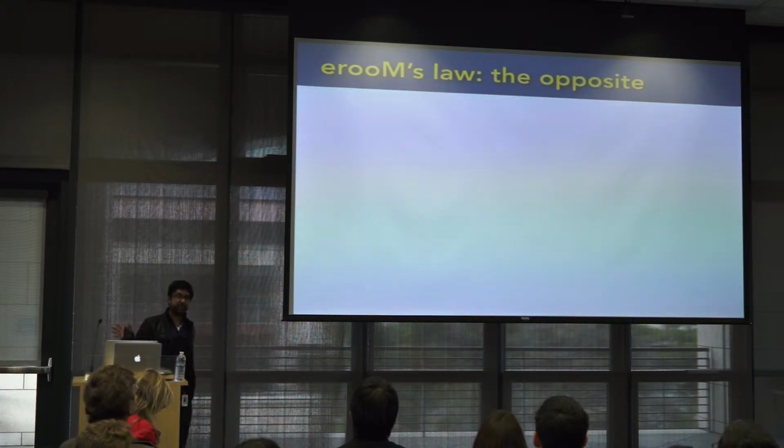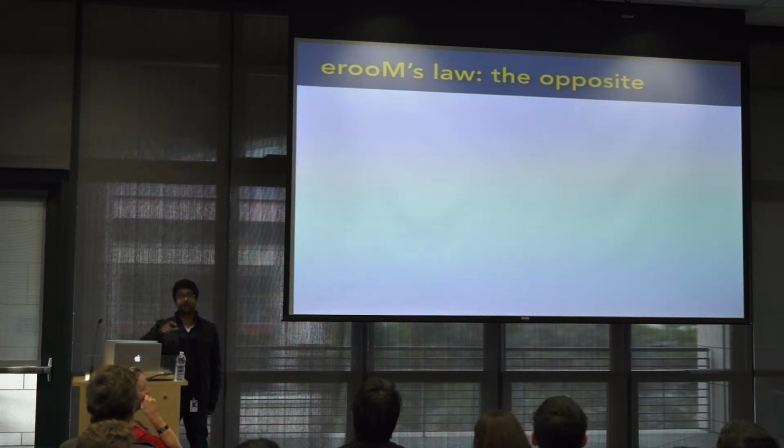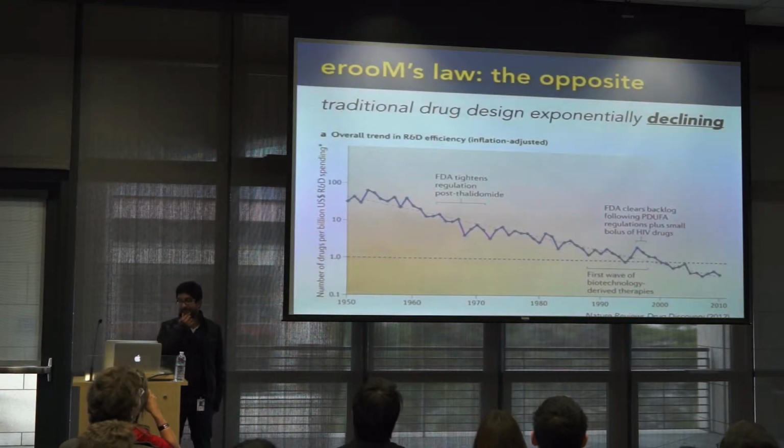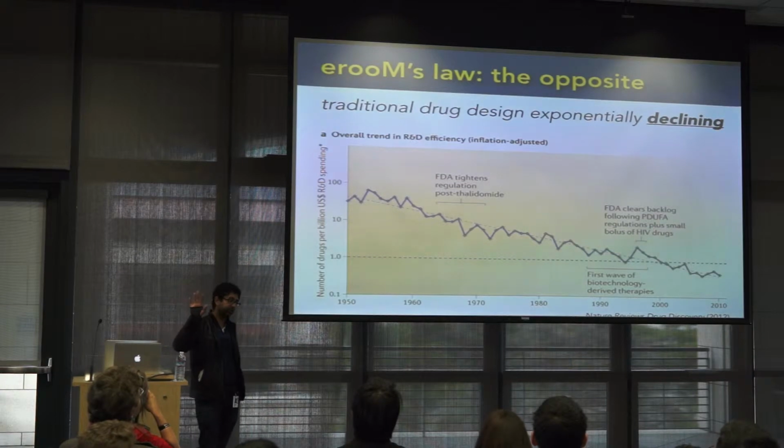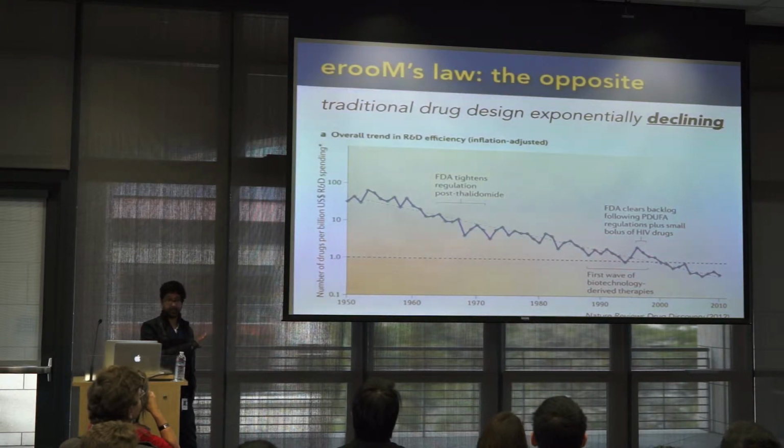So I think everyone here has heard of Moore's law, but I don't know how many here have heard of Eroom's law. I don't know if any hands. So Eroom's law is defined as the opposite of Moore's law. That's why I even capitalized it that way. Moore's law is the exponential growth of power of computers, and Eroom's law is the exponential decline in traditional pharma of being able to do useful things like come up with drugs. The cost of drugs and the number of drugs are exponentially decreasing. And this is really kind of terrifying because we all know the long time limit of exponentials.